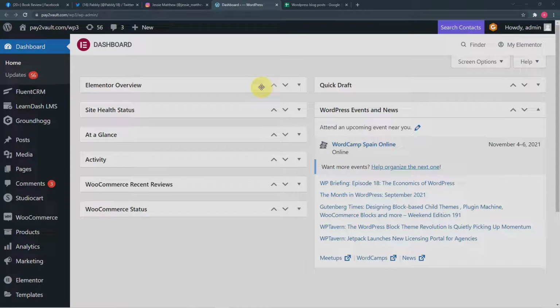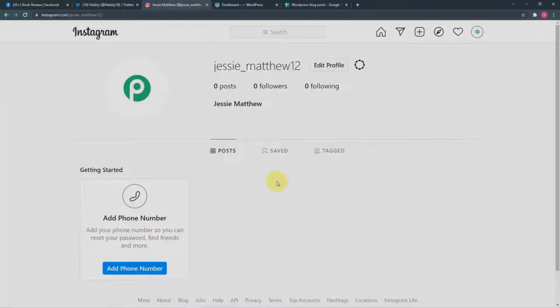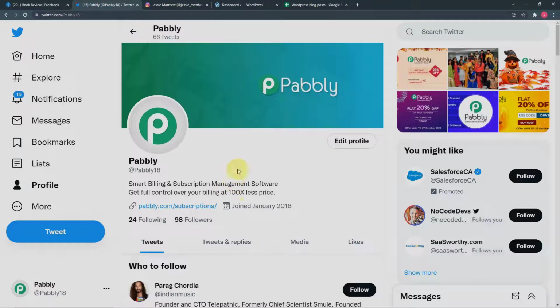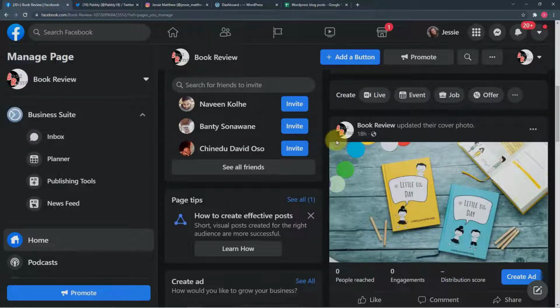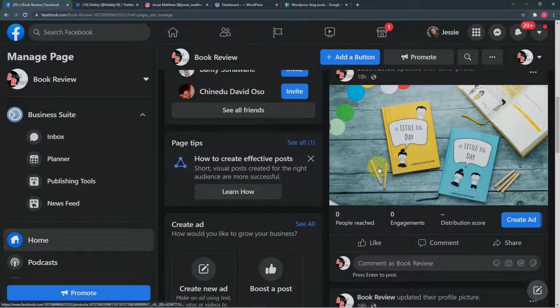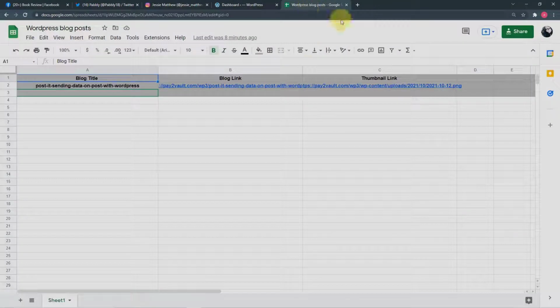So whenever I post a new blog here in my WordPress, I want to share the same blog with my Instagram followers here, my Twitter followers here in my Twitter handle, and on my Facebook page here as well. Okay, and in this Google Sheet, in this spreadsheet that I have created, I want to save the record of my blog or the post that I'm going to share with my audience.